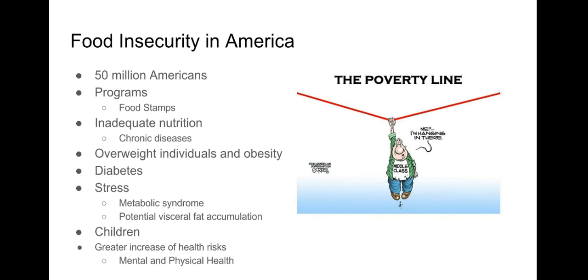When families suffer from food insecurities, there seems to be a decrease in health from inadequate nutrition. This can lead to chronic diseases such as obesity and diabetes. When people are struggling to keep food on the table, they become stressed. However, constantly being stressed out can lead to metabolic syndrome, a cluster of conditions that increase the risk of heart disease, stroke, and diabetes. When you're stressed out, you can also increase the risk of getting a potential visceral fat accumulation. Americans usually have poor diets when they live with food insecurity, and fast food restaurants usually have a dollar menu, making innutritious food cheaper and readily available.